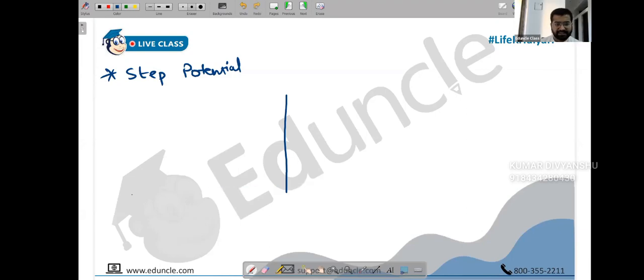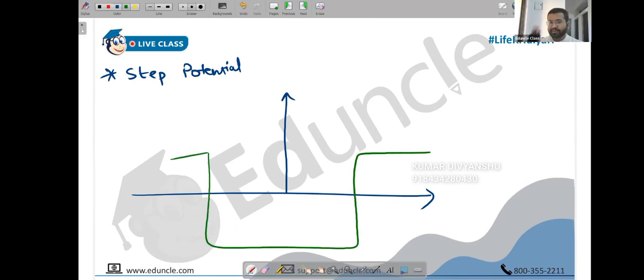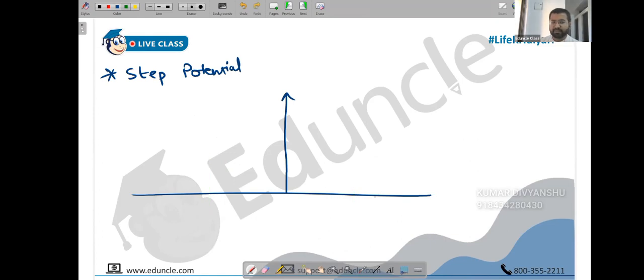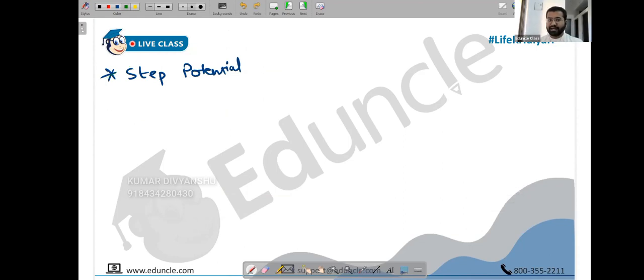For example, in the recently done TIFR paper, I think I saw a question where they had some potential like this probably. So it's kind of a finite potential, symmetric potential, but usually students have done a finite symmetric potential like this. But they had done some shift of origin with this. Probably something like this was there. I don't remember. One student had forwarded me his response, so in that I had seen this kind of question. So the point is that how to crack those questions will basically lie in the theory that we are going to develop in this problem. So this problem will only teach you how do we crack any kind of potential problem. So we'll take it very slow. We'll invest our complete hour in learning the step potential. Okay, so let's get started.